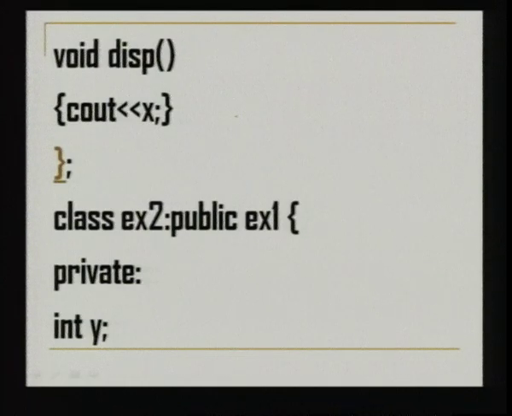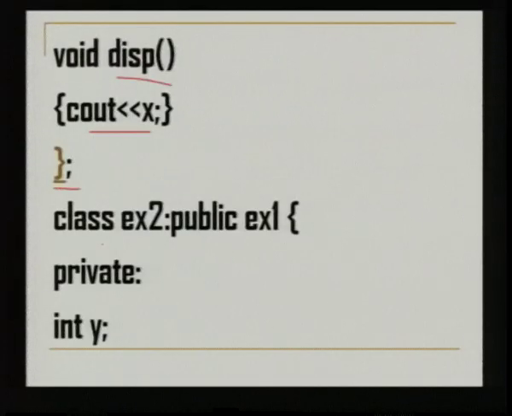Next, you have another function in the same class having the name disp, and we are displaying that value x, that is whatever data member was created in that class. Then here we are ending the class. So, there is one particular class called ex1. It is having one integer member x. It is having two member functions, one is disp and the other is fn1.